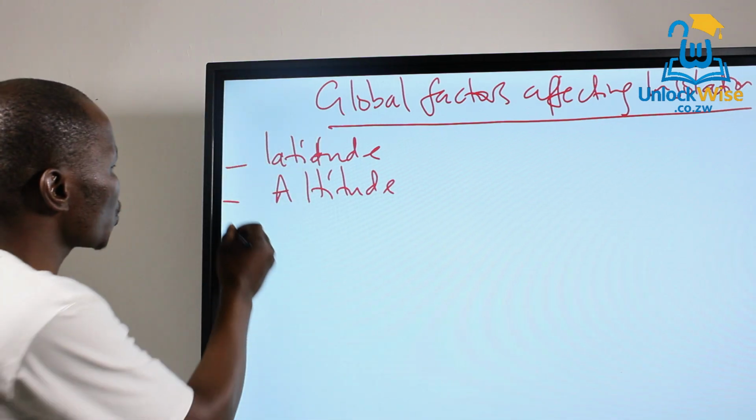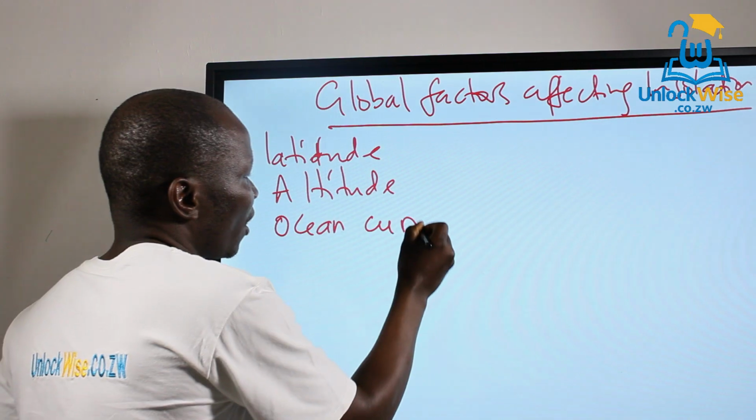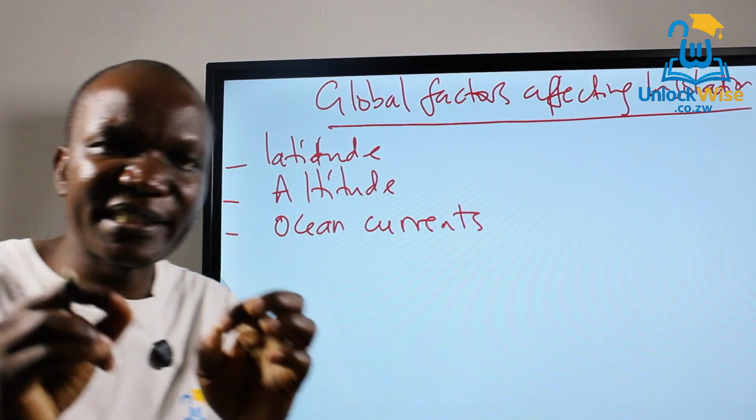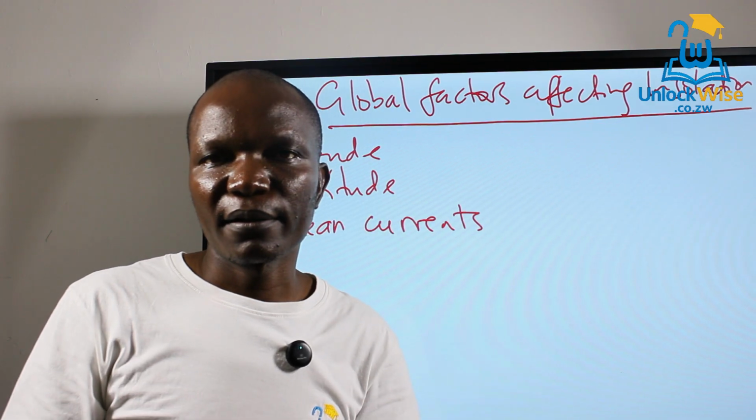Then apart from that, we also have ocean currents. Ocean currents have a tendency of altering the temperature of places towards which they flow.